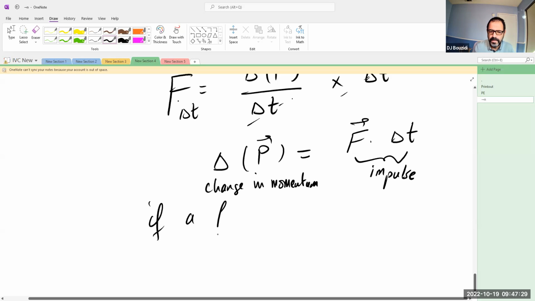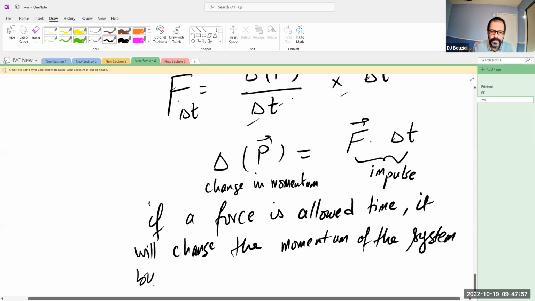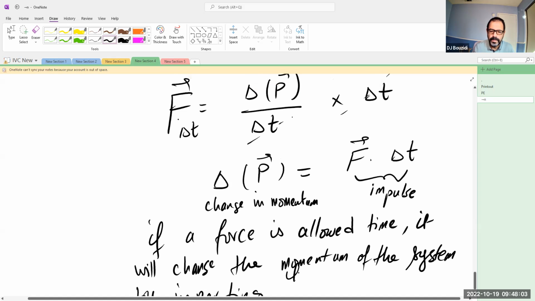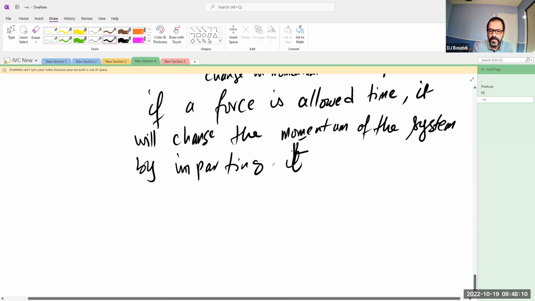So if a force is allowed time, it will change the momentum of the system by imparting it with an impulse.